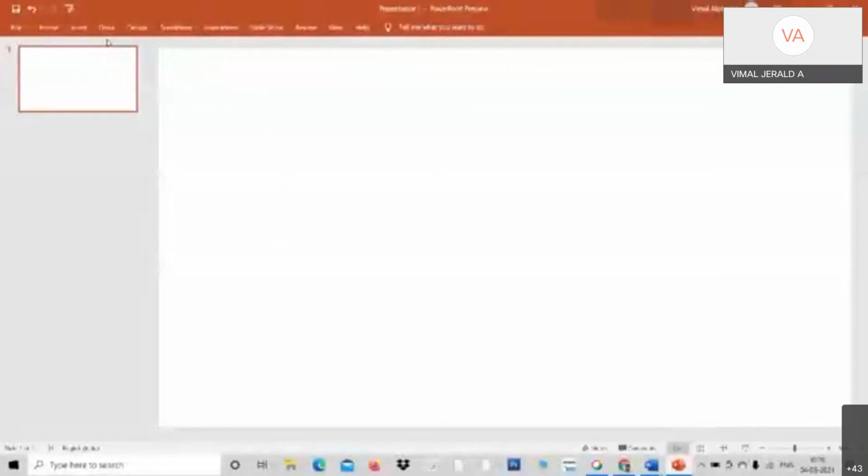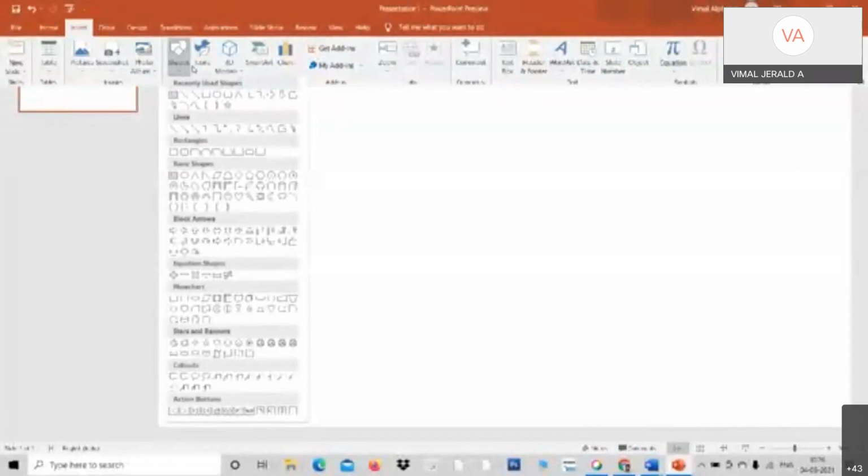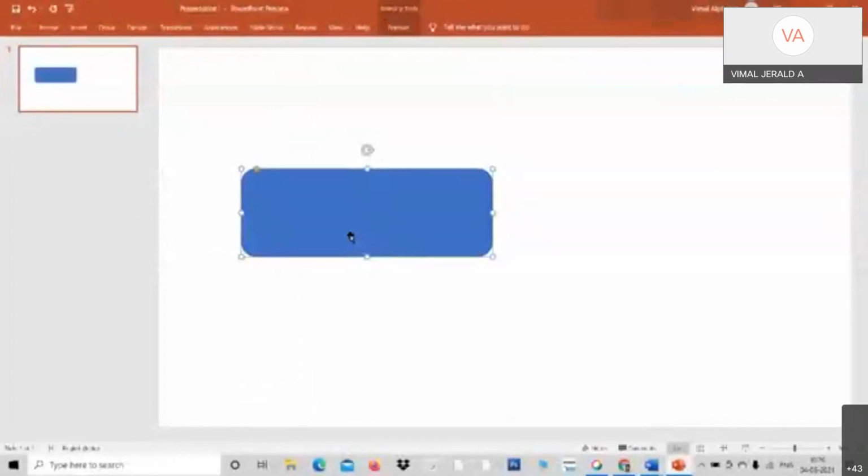Yeah, narration, very nice. See, I go to Insert. Look at the process. I take up a shape. There are so many shapes available. Maybe any shape that I like very much. I would like to take this rectangle. I draw it and type. For example, I would like to give "Connected to Google." This is only a sample, but you can connect to any website. Okay, I have connected to Google.